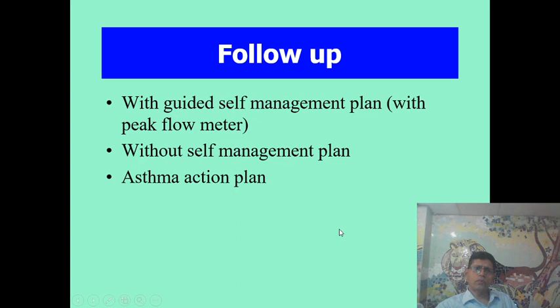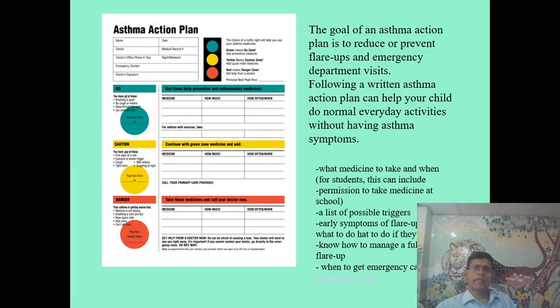Follow up with guided self-management plan, with peak flow meter or without peak flow meter, self-assessment plan and asthma action plan. The goal of an asthma action plan is to reduce or prevent flare-ups and emergency department visits.